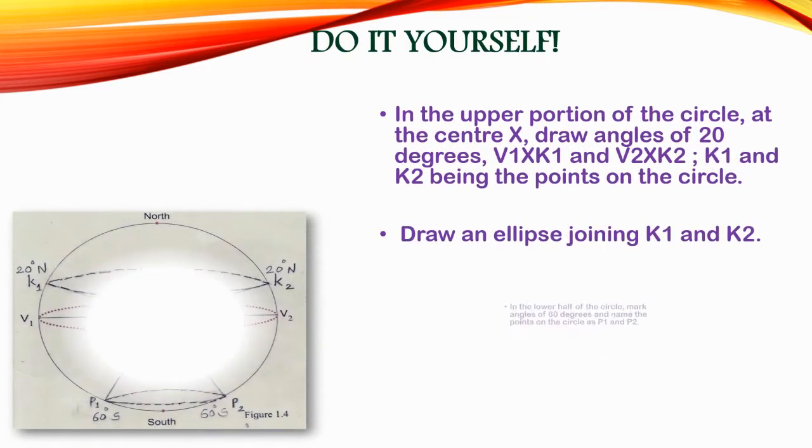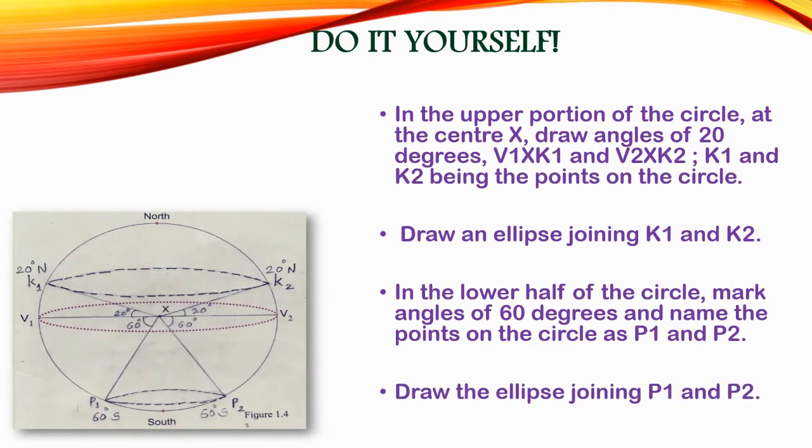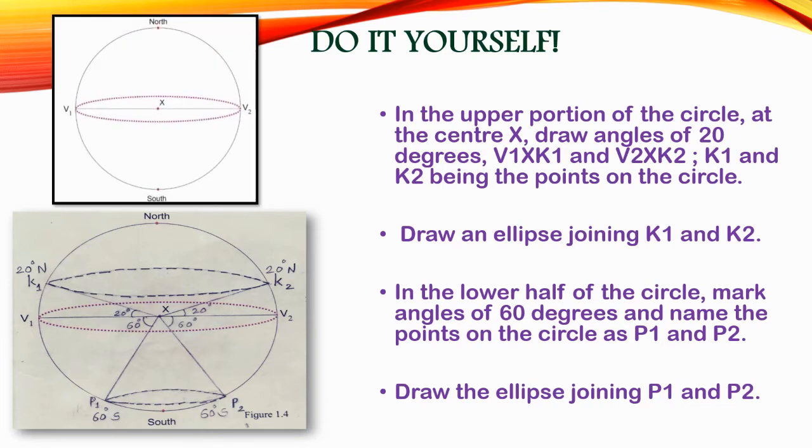Students, here is an activity and you have to do it by yourself. There are a few instructions given. According to these instructions, you have to draw the diagram. Here the circle is given. This circle is divided equally by the plane of the equator, that is V1 and V2. And point X is at the center of the circle.